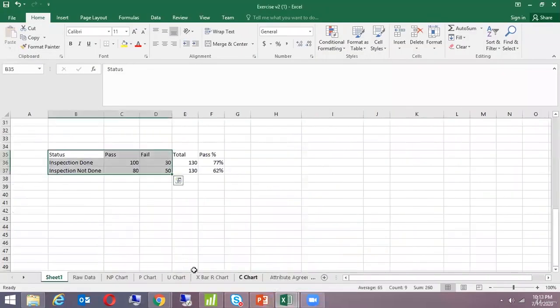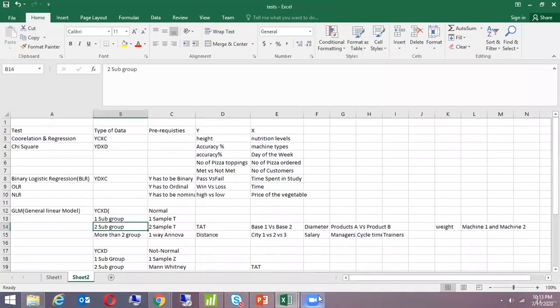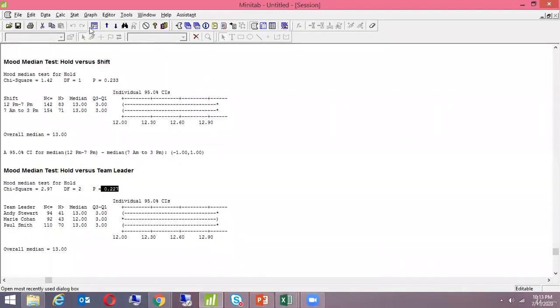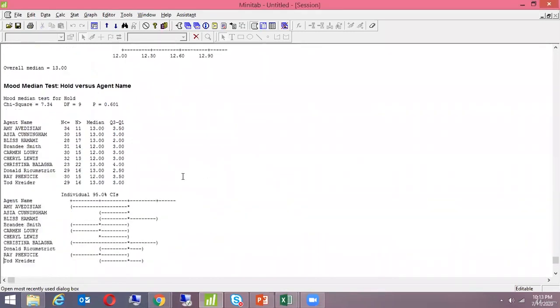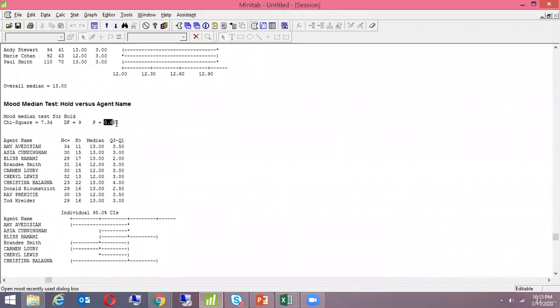How about agent name? So that would have more. This is a good idea, but there will be multiple, and we don't know how many. The p-value will be greater than 0.05. There will be many, but let's try. Okay. P-value is 0.601. We can use it.